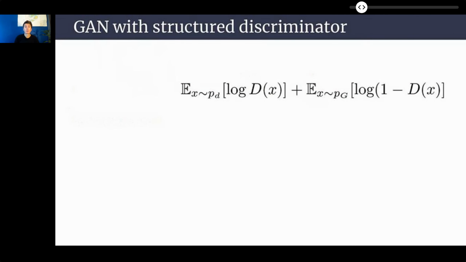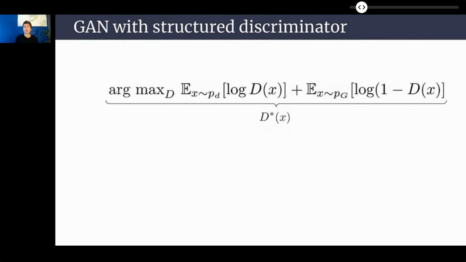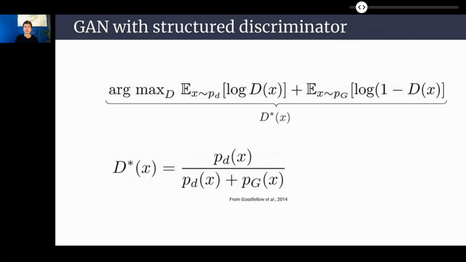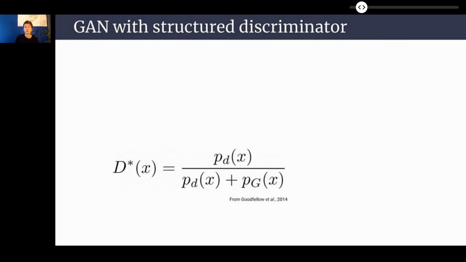To understand how we can bypass the reinforcement learning step, we have to go back to the GAN objective. From it, we can define the optimal discriminator, D star, that would maximize it for any given generator. Goodfellow et al. showed in the original GAN paper that D star has the following analytical expression. We see that the optimal discriminator depends both on PD, the data distribution, and PG, the generated distribution. This means that when the GAN objective is optimized so that the discriminator model retrieves D star, the model must implicitly learn both the true and the generated data distribution, as well as be re-optimized for any change of the generator distribution.